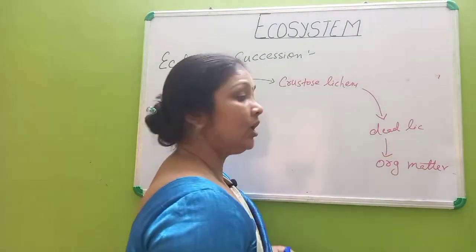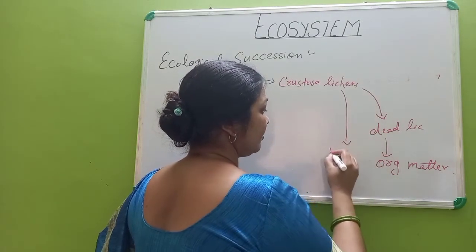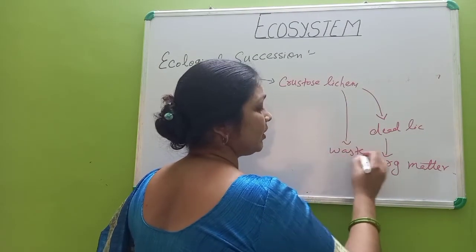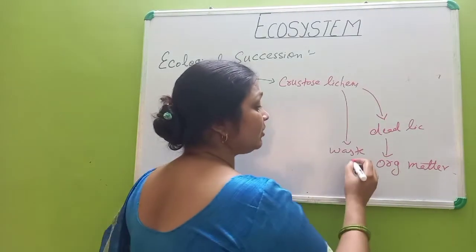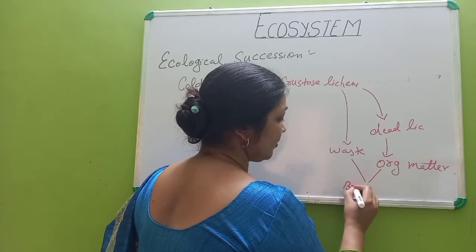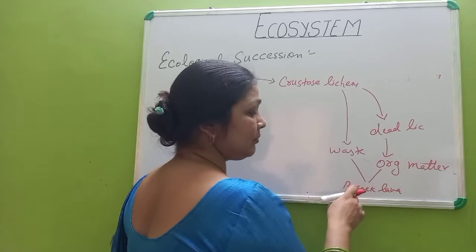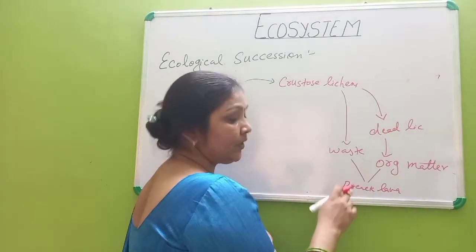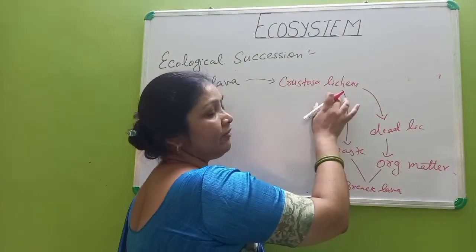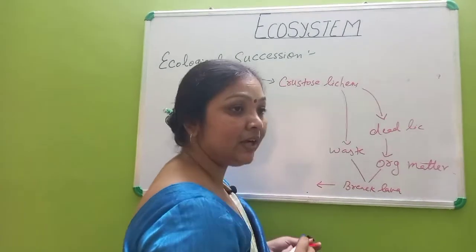Now what happened? The waste of this lichen will break the lava, and this organic material will get mixed with it. Now as when it developed, there was no soil. Now a small amount of soil will develop.